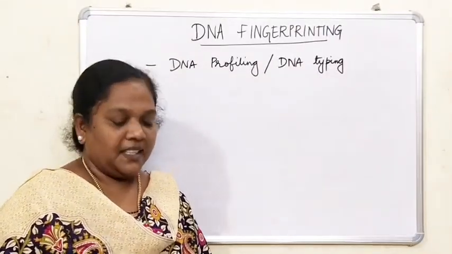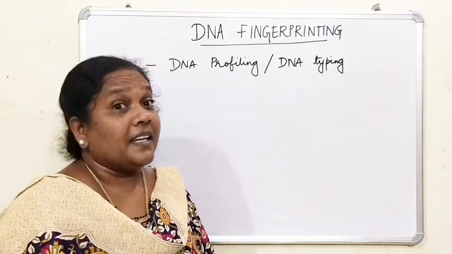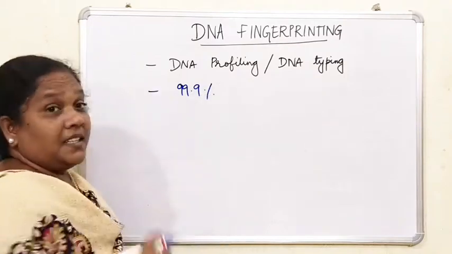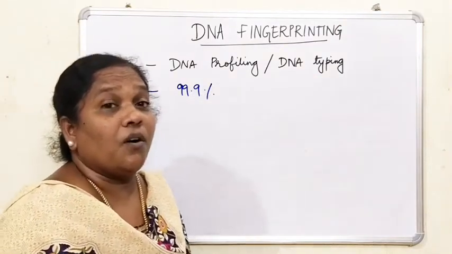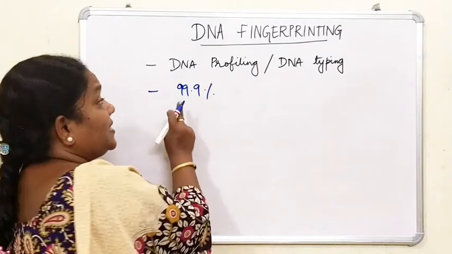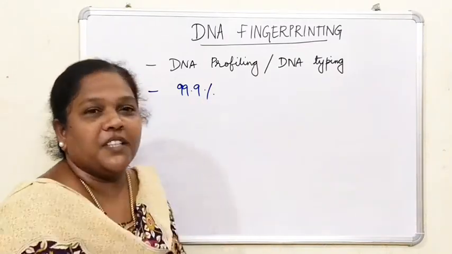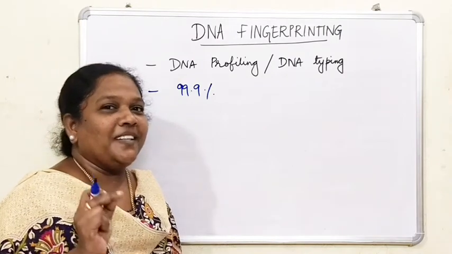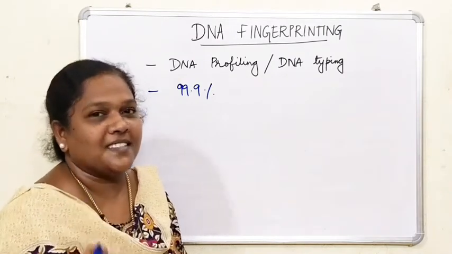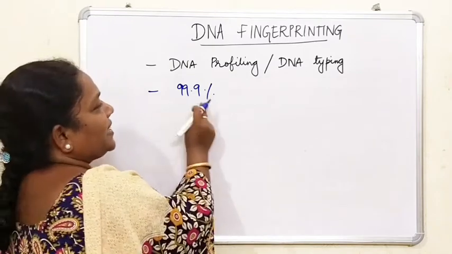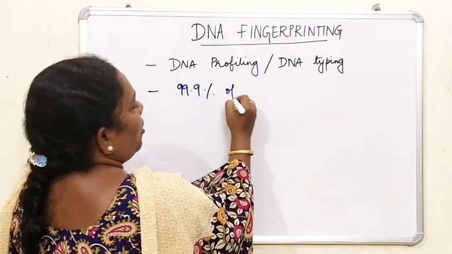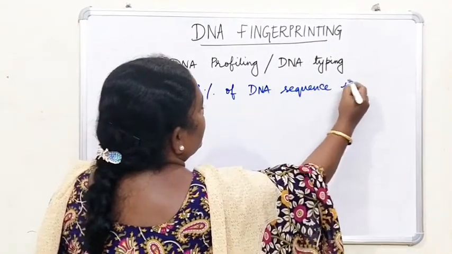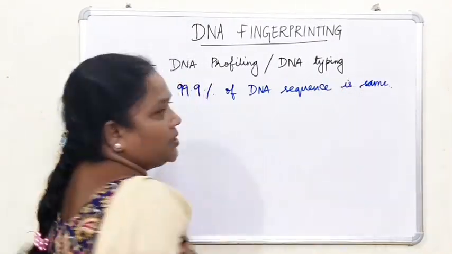Why? We have learned that 99.9% of DNA sequence is same in all the individuals. Then where does it vary? Only 0.1 percentage it is different.